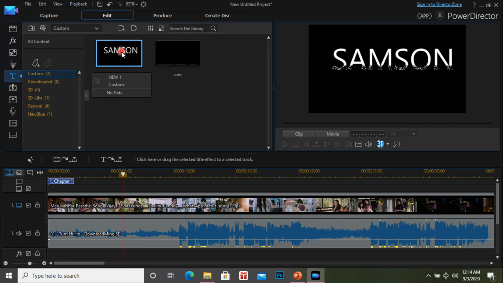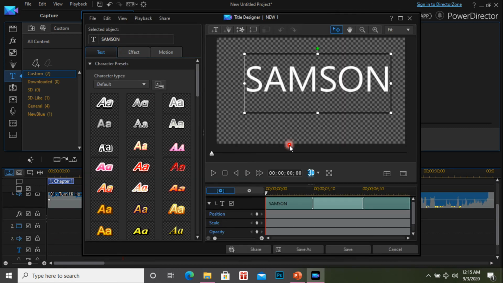When I double click, this special window will open. So you can easily understand. Here it comes with different font styles and more effects, and you can create the path. What is the entry path of the text, what is the exit path of the text. You can make all the animation setup here. So you can make a new variety of your text. You can implement your own creativity here.